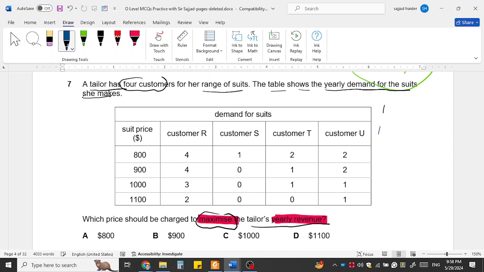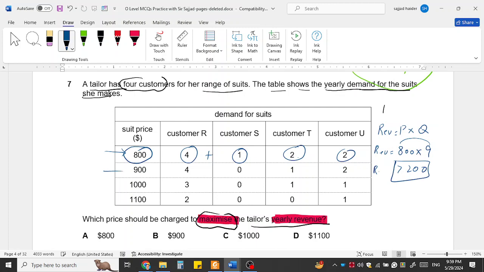So you know that revenue is equal to the price multiplied by quantity. In option 1, the price is 800. And the quantity demanded of the suit is 4 plus 1 is 5, 6, 7, 8, 9. So if he sets the price at 800, 8 times 9 is 72, so 7,200 will be his revenue.